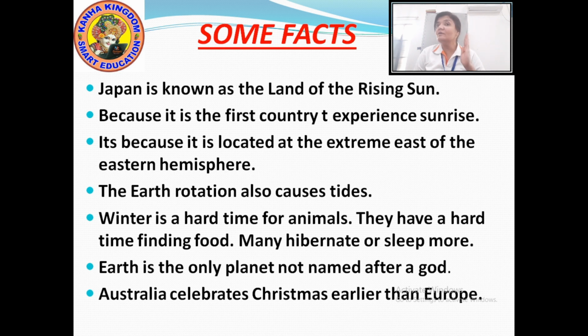Why were they named after gods and goddesses? Because they were visible with the naked eye and can be seen very easily. And the Roman method of naming planets was retained after the discovery of Uranus and Neptune. So this is the reason that Earth is the only planet which is not named after a god, but the rest of the 8 planets are named after Roman gods and goddesses.